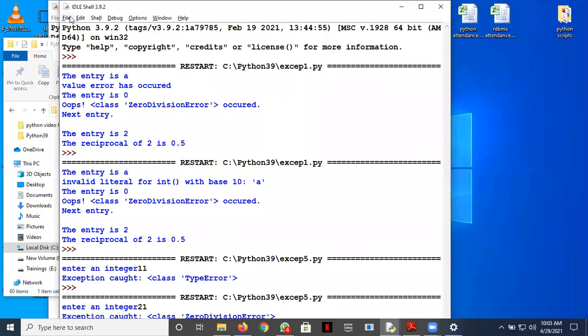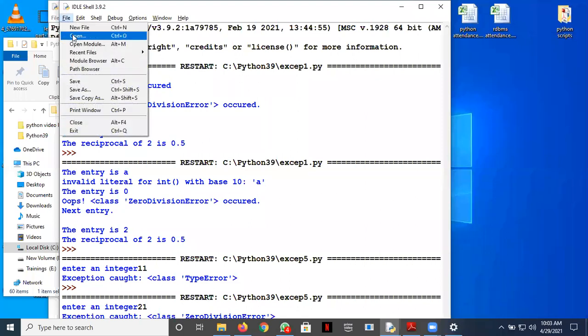Let's now discuss a raise statement. So far, if some exception is generated, it throws some exception object which is caught, and this happens automatically. You are not doing anything in this, but you can also raise an exception explicitly on your own. Let's see how we can raise an exception, with an example.